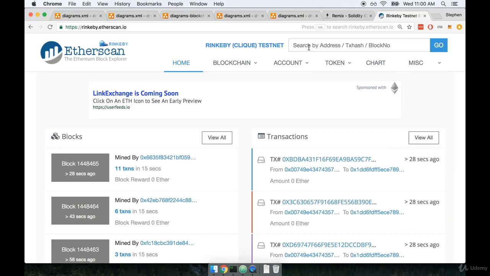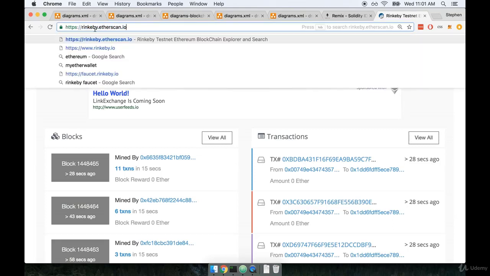Up at the very top right hand side, you'll see a search box. This allows us to look at any account address that belongs to the Rinkeby network, any transaction, or any block number that has been committed. So we can use this tool to not only look at our accounts as they exist on Rinkeby, but we can also look at our deployed contract as well. This web page, Etherscan, can be used with any of our networks.